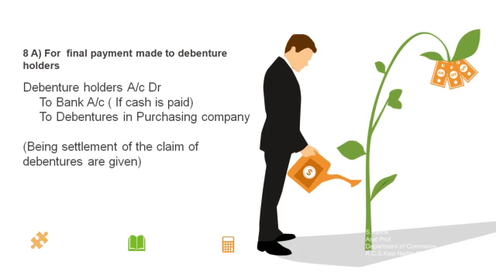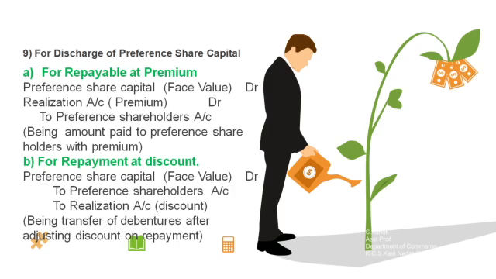In the previous 8 journal entries, we have discussed assets and liabilities, then third party stakeholders. So the last one is preference shareholders. Okay, so preference shareholders are also one of the parts of the company. Suppose while the company is being liquidated, the preference shareholders are also to be paid the amount. So let us see the journal entry for the amount payable to the preference shareholders. Suppose the preference shareholders are getting the amount at premium. What is the journal? Then suppose the preference shareholders are receiving the payment at discount. So let us see one by one.